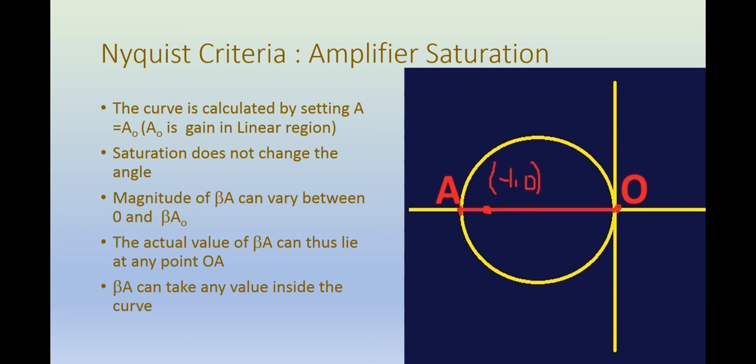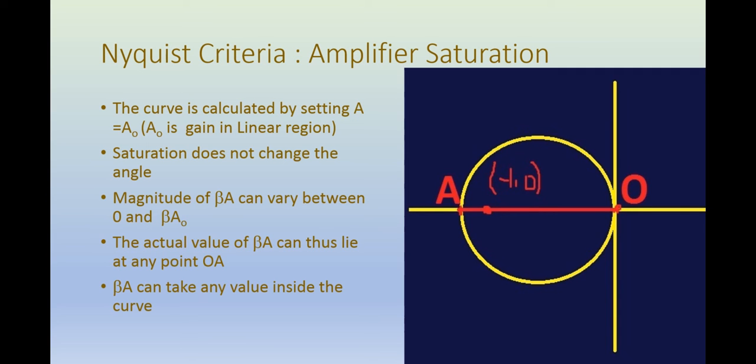So basically the actual point representing beta A will move towards the right, towards the origin. That is, the magnitude of beta A will decrease, but the angle remains the same. Or we can say that under this scenario, beta A can take any value lying on the line OA.